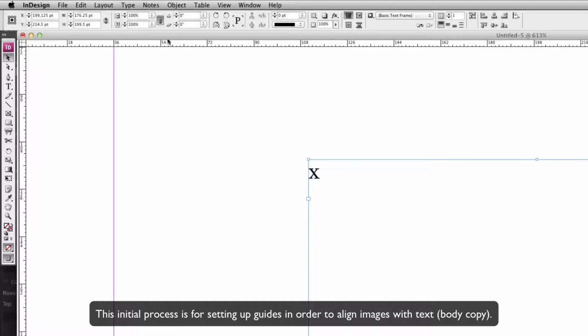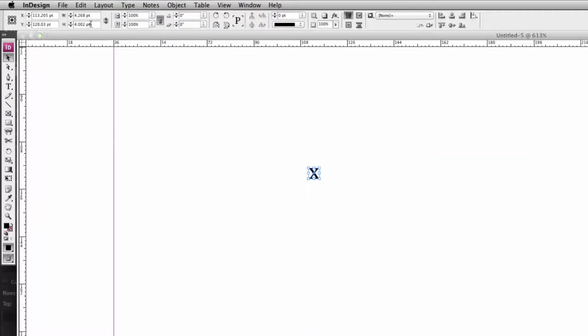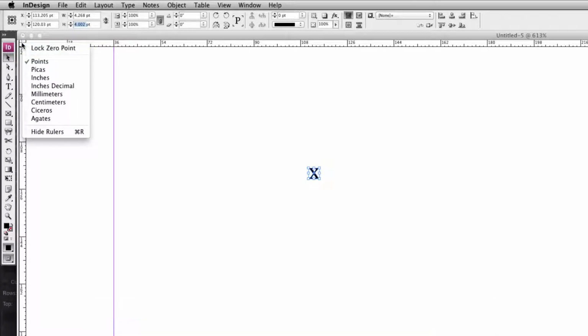So I'm going to select the text frame, go to Type, Create Outlines, and I'm going to copy the height and make sure that it's in points. If it's not in points, you can press Command R to bring forth the rulers, right click on the top left edge and select points.